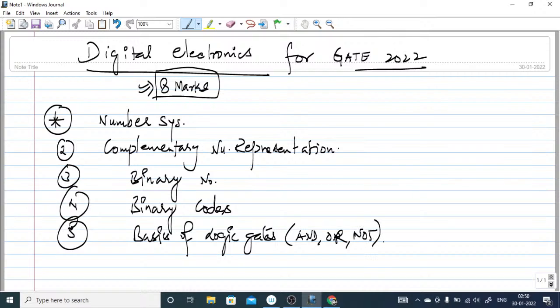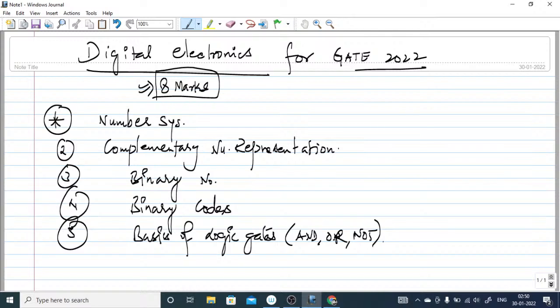These basic gates you must know, along with their basic properties, so that you can solve questions based on sequential circuits as well. When you go and solve flip-flop problems, you need some knowledge about the basic gates.